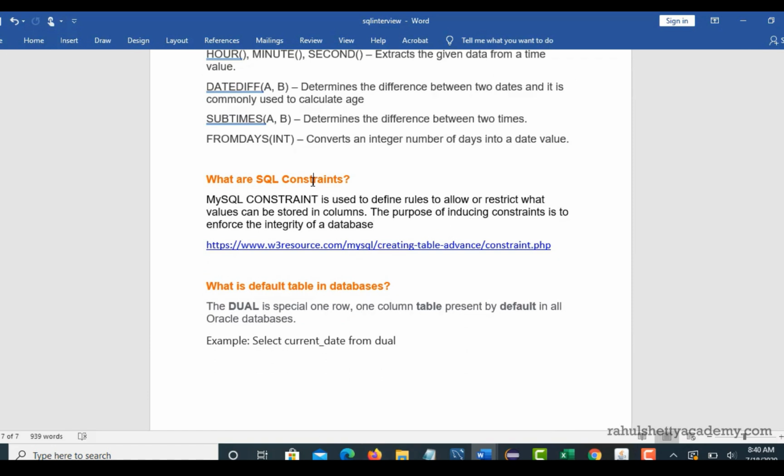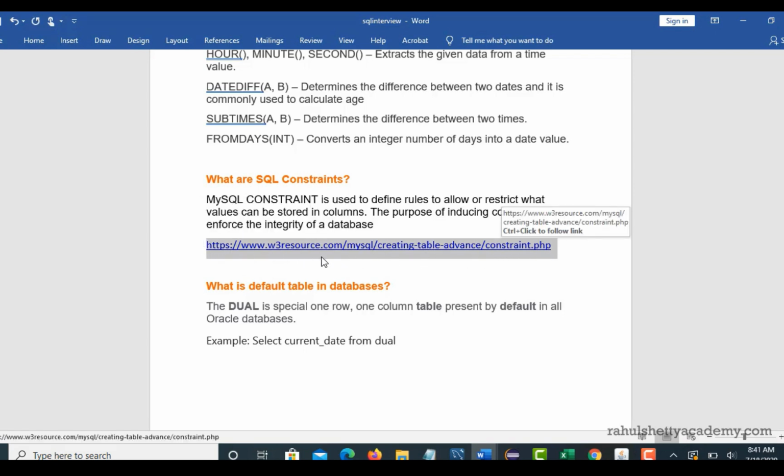So SQL constraints, this is also one of the important questions from a testing perspective: what are SQL constraints? So basically these are used to define rules. Okay, and when you create a new table, how should that column behave? So you will give some rules in the form of constraints. The purpose of using these constraints is to enforce and introduce some integrity for your values in the database. So a perfect example, I have given this link here so that you can refer.